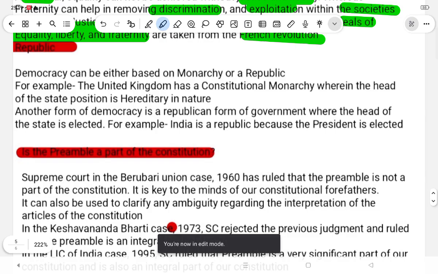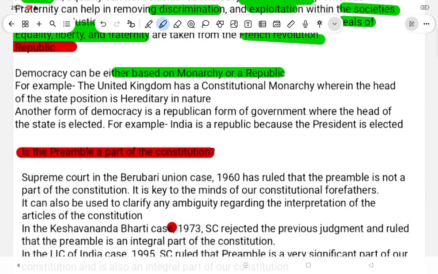Democracy can be based on either monarchy or republic. For example, the United Kingdom has a constitutional monarchy wherein the head of the state position is hereditary in nature. Another form of democracy is the republic form of government where the head of the state is elected. For example, India is a republic because the president is elected.